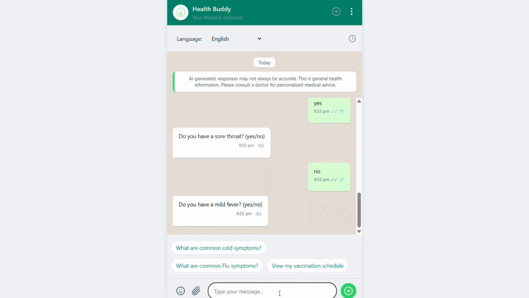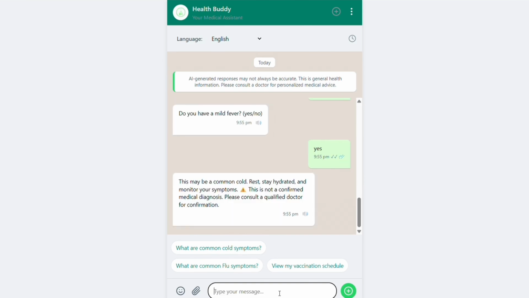And a mild fever, yes, I am having a mild fever. By that analysis, it gives us a likely conclusion that you have a common cold, to stay hydrated, and some more symptoms relevant to this disease. At last it will also recommend a doctor for confirmation. That's the interactivity feature given by our health chatbot.